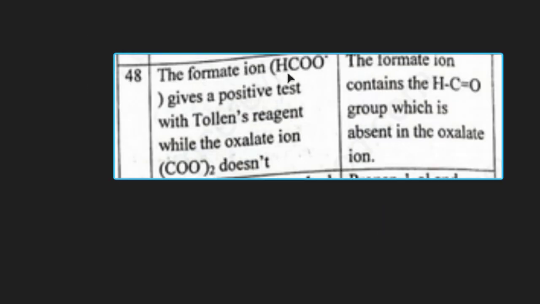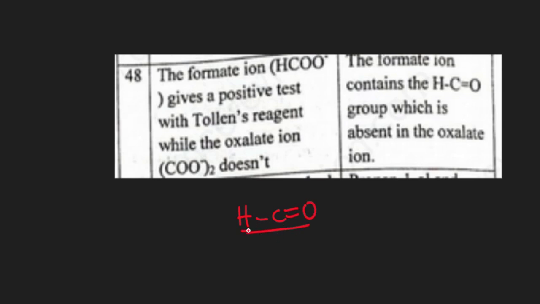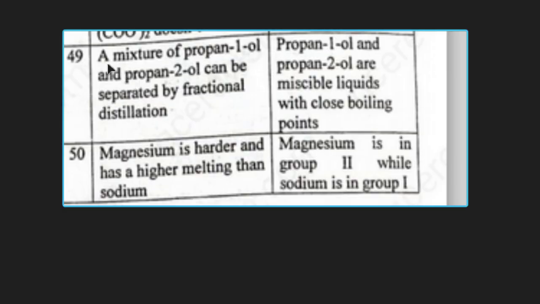Question 48. The formate ion gives a positive test with Tollens' reagent, while the oxalate ion doesn't. It is a true statement. The formate ion has this functional group, which is for the aldehydes, and aldehydes are going to give a positive silver mirror test. They say the formate ion contains this aldehyde functional group, which is absent in the oxalate ion. Of course, true, and it does explain why the formate gives a positive Tollens' reagent test. So our answer is A.